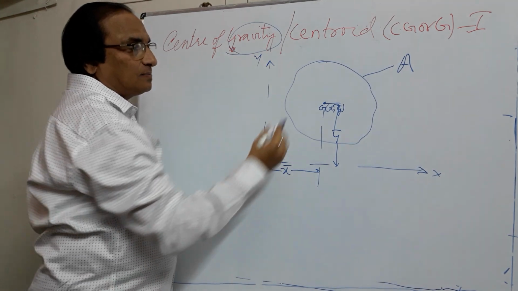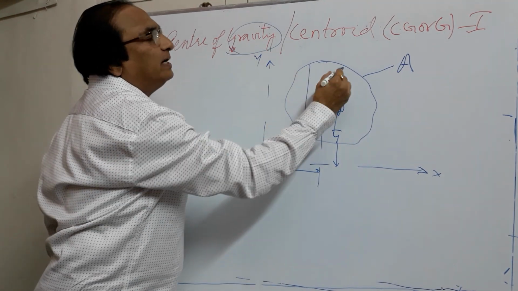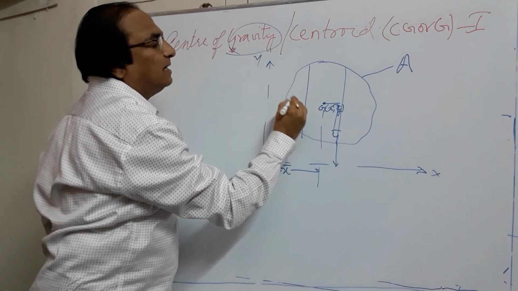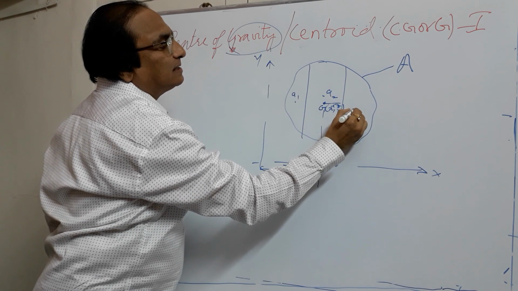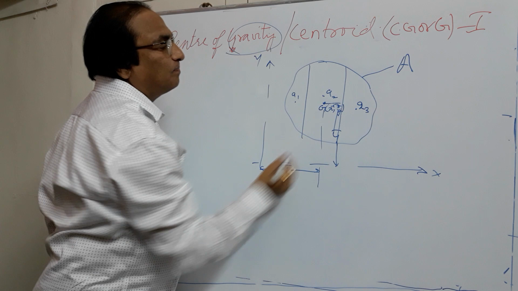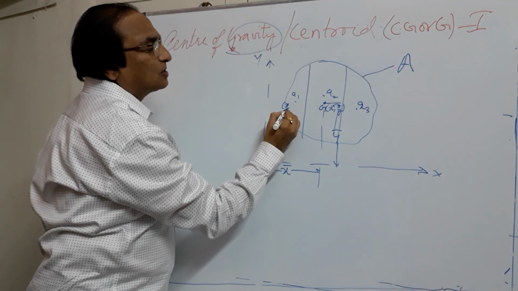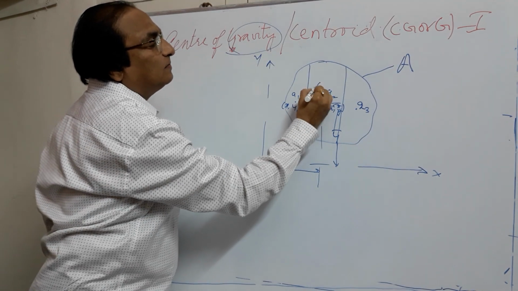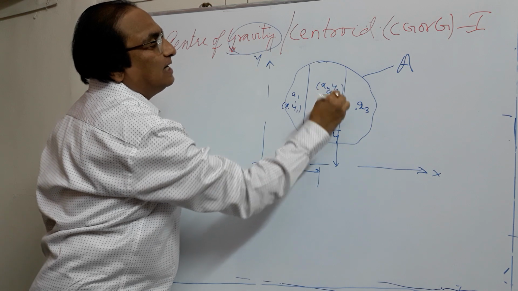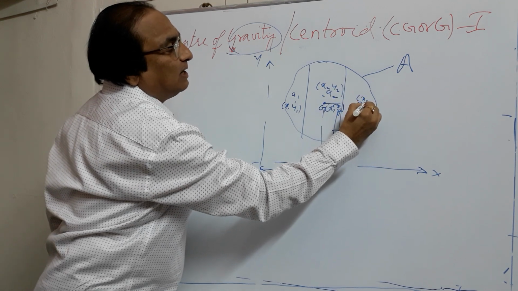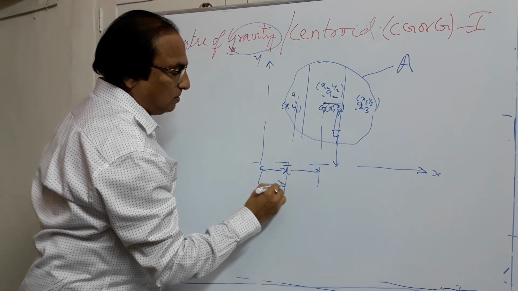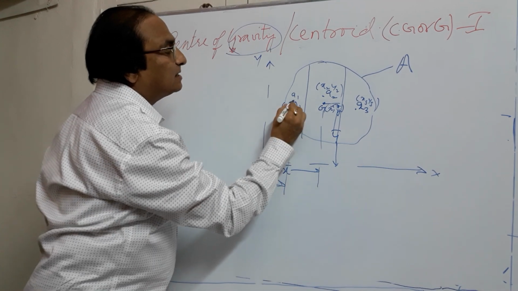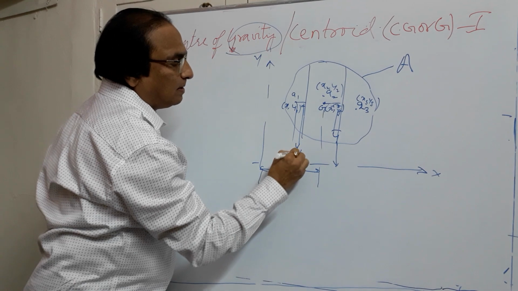Suppose I break this body into a number of small areas, for example, let me take this as A1, this as A2 and this as A3. And the centroid of this is X1, Y1, centroid of this is X2, Y2 and centroid of this is X3, Y3. So this distance will be equal to X1 and this distance will be equal to Y1.